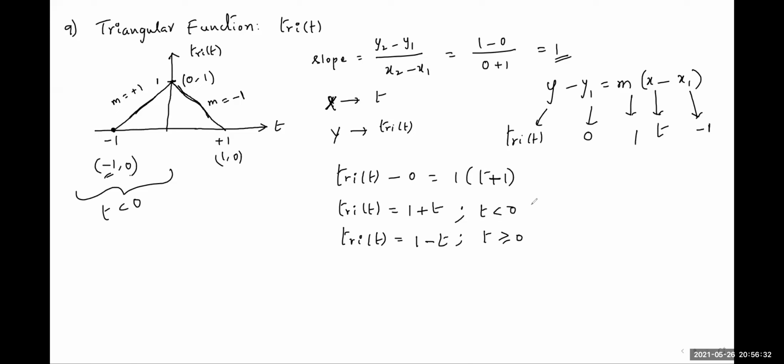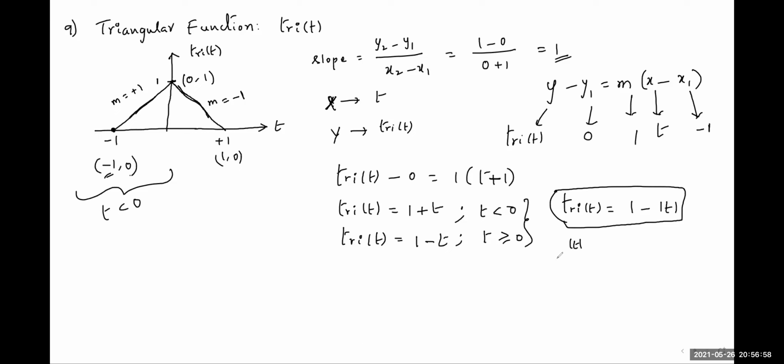So combining these two expressions for the triangular function, we frequently express it like this: it is 1 minus mod t. We are combining these two expressions into a single expression by using an operator called modulus.